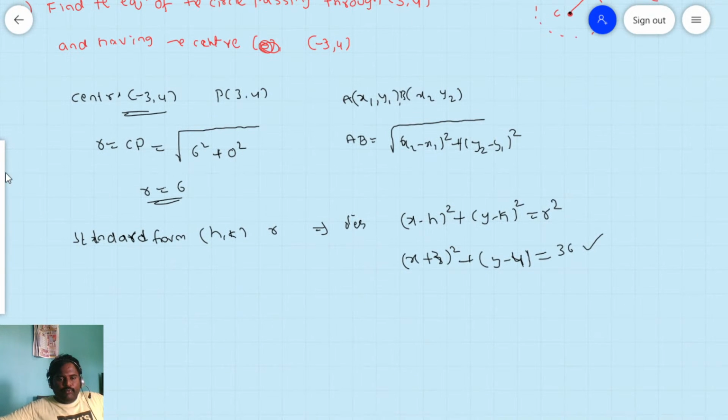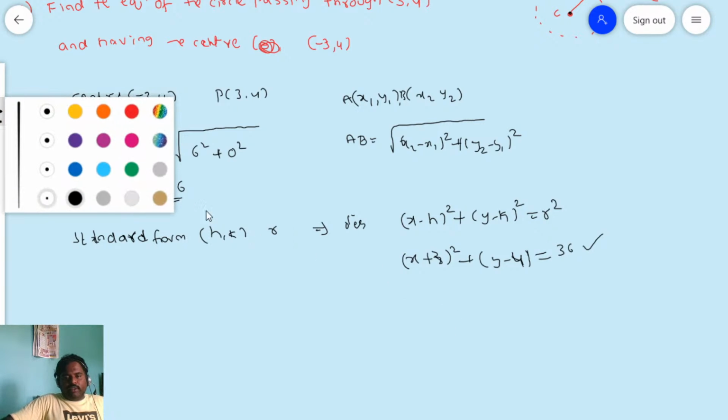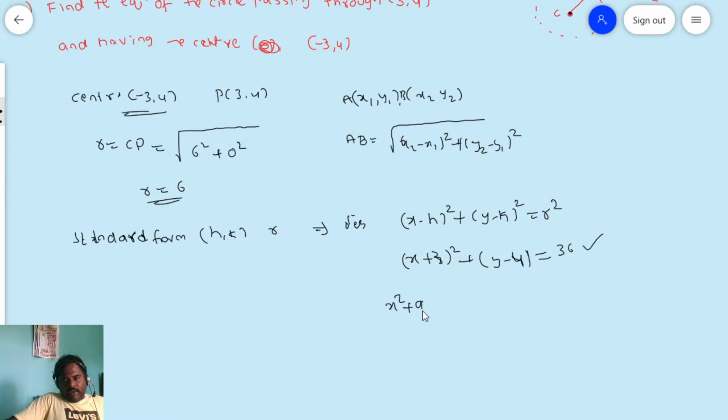Now if I split this one, you see what I am getting here? x square plus 9 plus 6x plus y square. This is 16, minus 4 whole square is 16. Yes or no? Minus 8y is equal to 36.